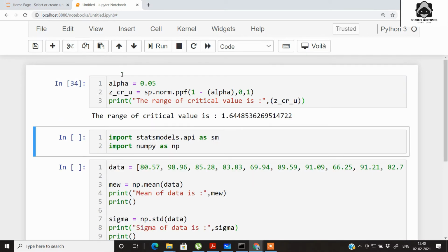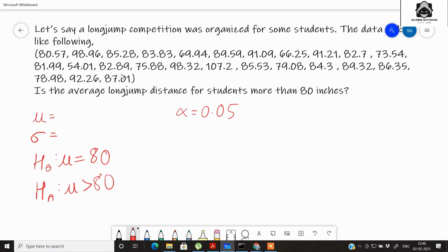So let's print out the critical value. So we get the critical value as 1.64. So if we plot it on a graph, we can plot a Gaussian distribution in such a case. It's a right tail test and we got the critical value Z critical as 1.64.